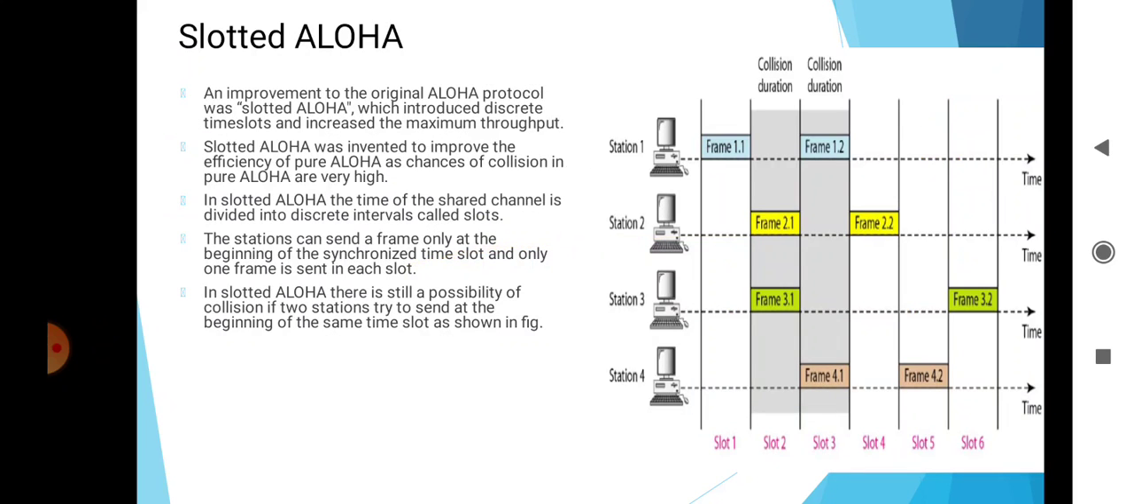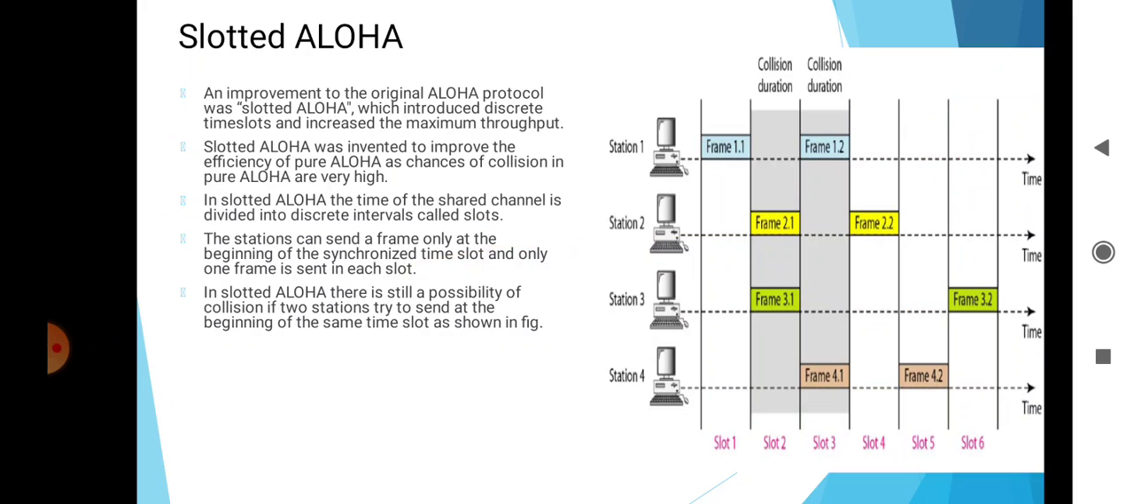The second type of Aloha is slotted Aloha. It was an important improvement to the original Aloha protocol, and it introduces discrete time slots and increases the maximum throughput. Slotted Aloha was invented to improve the efficiency of pure Aloha, as the chances of collision in pure Aloha are very high. In slotted Aloha, the time of the shared channel is divided into discrete intervals called slots, and stations can send a frame only at the beginning of a synchronized time slot, and only one frame is sent in each slot.